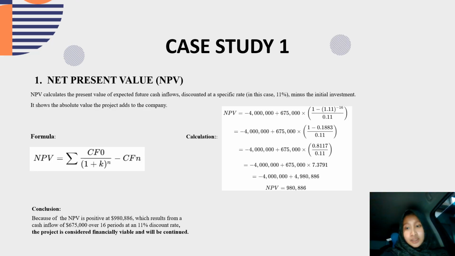First, net present value. NPV calculates the present value of expected future cash inflow discounted at a specific rate. In this case, we use 11%. It shows the absolute value of the project to the company. This is the formula. The formula is a little bit different from the formula I have studied before. If the formula I studied before was like this,